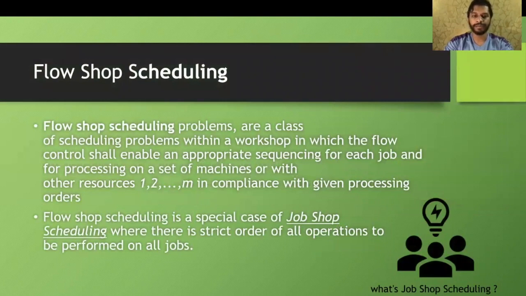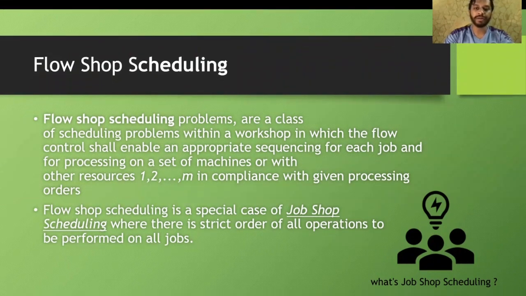So flowchart scheduling problems are basically scheduling problems within a workshop in which the flow control shall enable an appropriate sequence for each job and for processing on a set of machines or other resources for a given order. What we mean here is that we are given a set of jobs and we need to complete these jobs on some set of machines or some given resources. Now this everything is happening with respect to some orders that we have got.